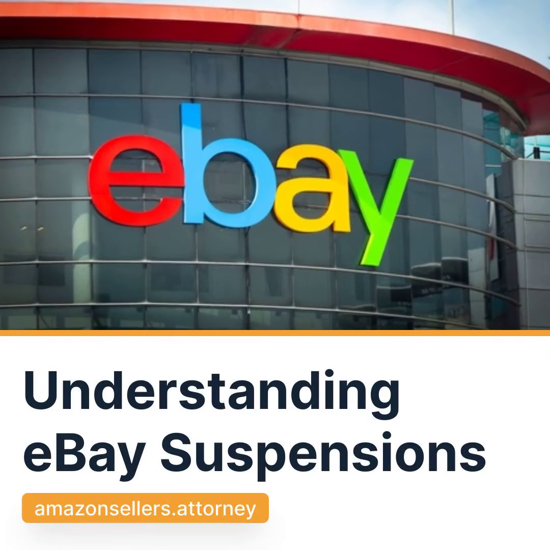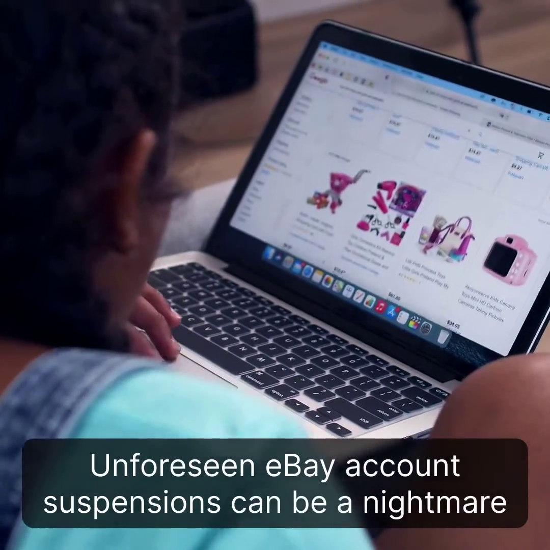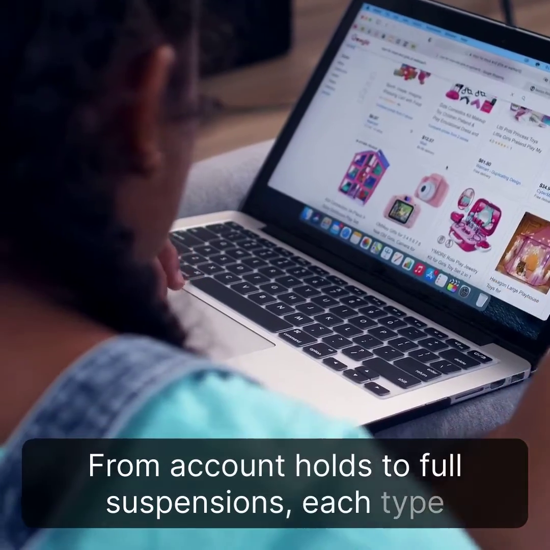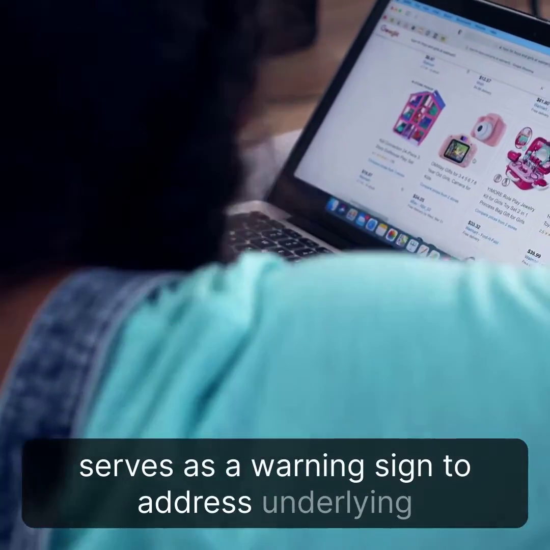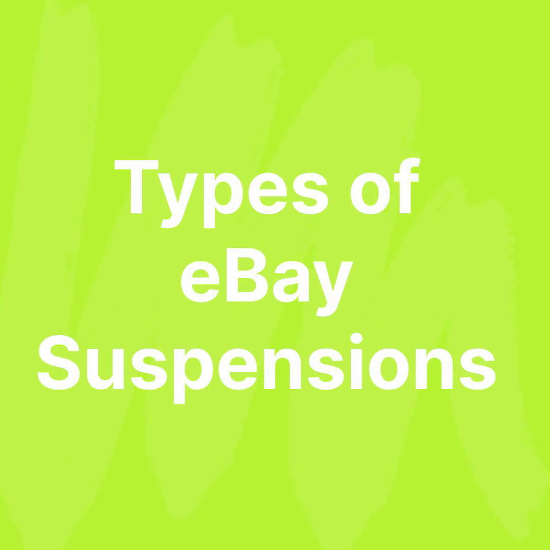Understanding eBay suspensions. Unforeseen eBay account suspensions can be a nightmare for sellers. From account holds to full suspensions, each type serves as a warning sign to address underlying issues promptly. Types of eBay suspensions.